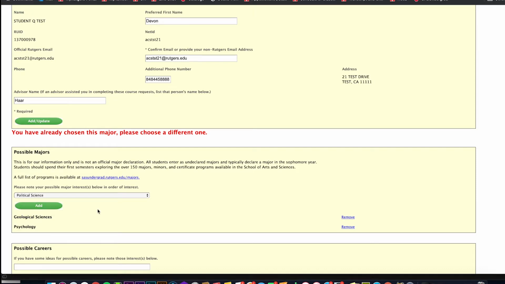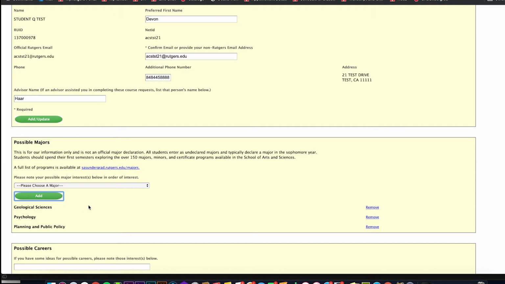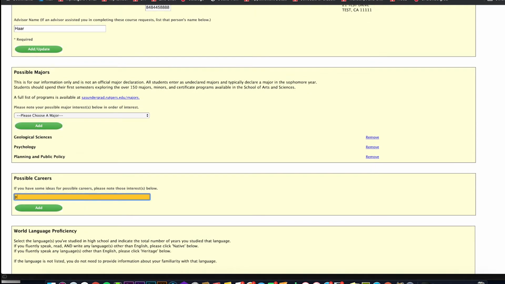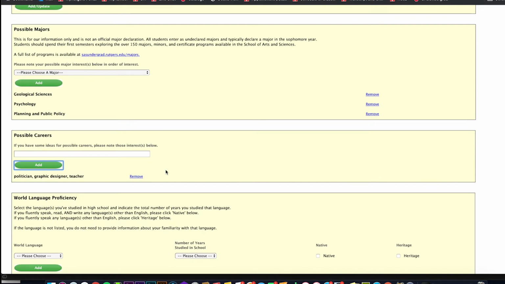Once you're done adding all your possible majors, you'll list all of the careers in which you might be interested. If you think you might be a politician, a graphic designer, or a teacher, list them all here. We want to know as much about you as possible so that we can confirm that you've chosen appropriate classes and so that we can make additional recommendations.